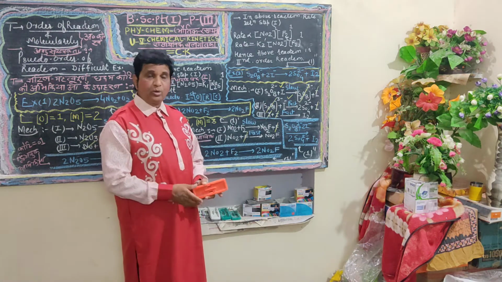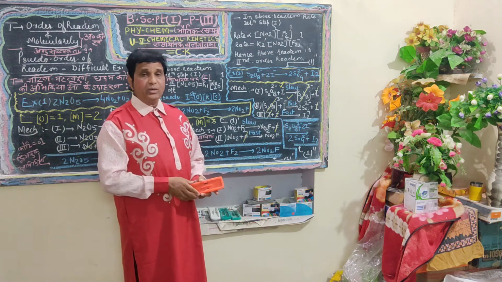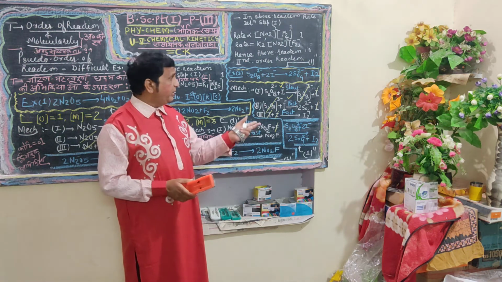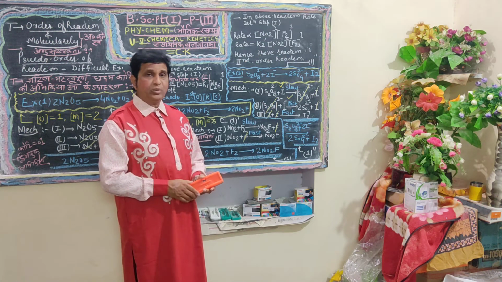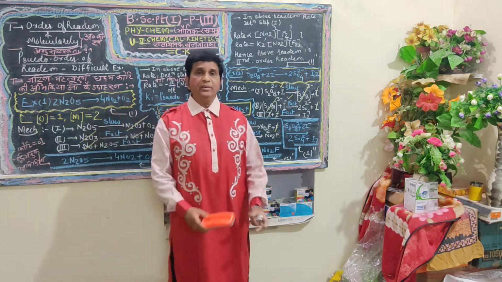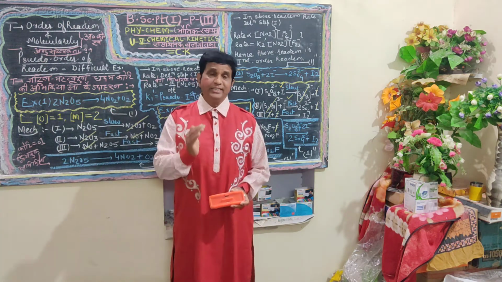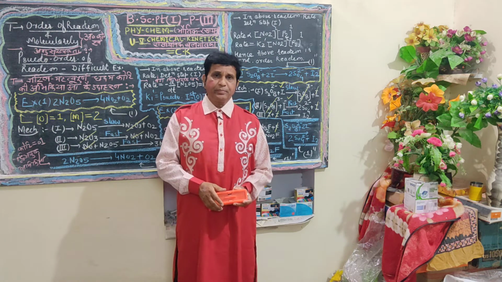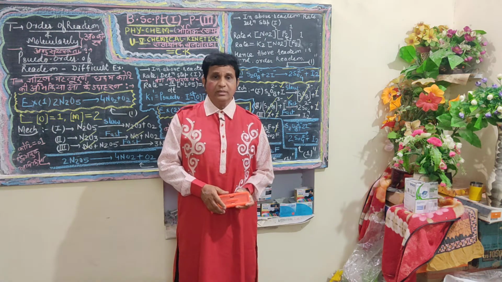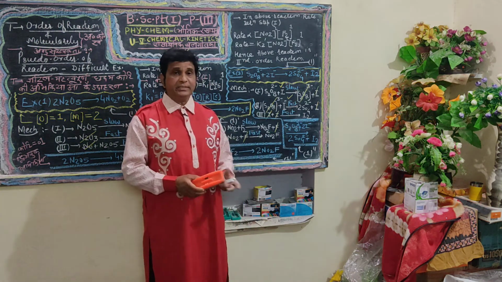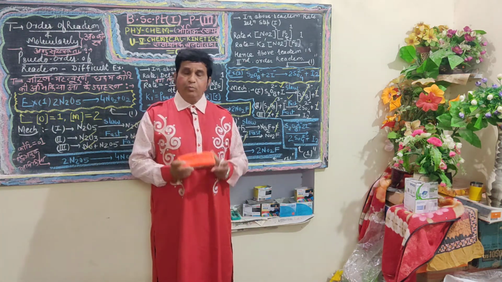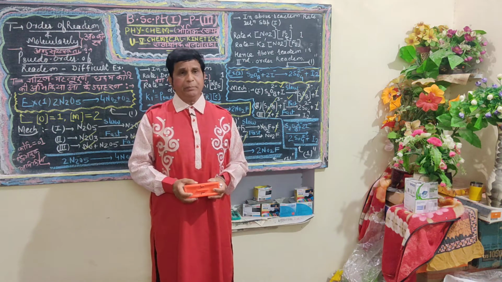The mechanism is undergoing in two steps, in which step 1 proceeds fast and the second one proceeds slowly. According to the law of mass action, the step which proceeds slowly is the rate determining step, also known as the velocity determining step, and we apply the law of mass action in it.